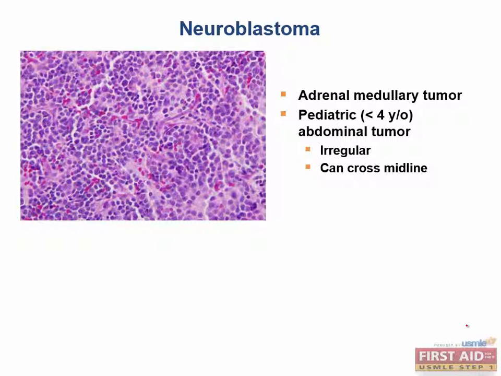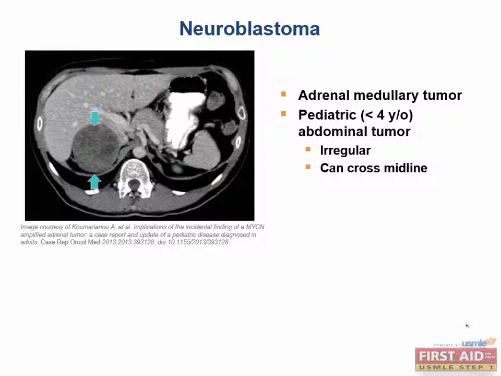Also, being blast cells, their histology looks sort of like this. Those cells that look undifferentiated and mostly like big nuclei. Last fun fact, while these tumors are most commonly found in the adrenal medulla and are almost always found in the abdomen, they can actually be found anywhere up the sympathetic chain. Crazy, right? You actually have these in your neck or near your spinal cord. It's not really a high-yield fact, but kind of a cool point.